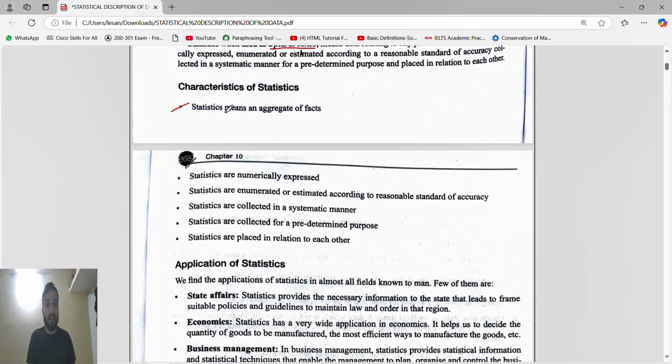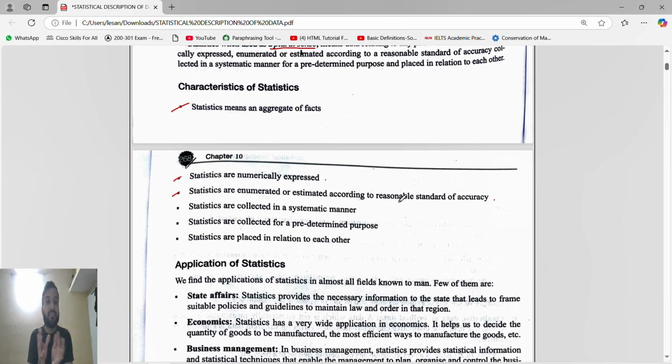That's why they said statistics means aggregate of facts. It's not exact. Then, statistics are numerically expressed. I have told you, numerically, so that's why we can draw a graph. Statistics are enumerated or estimated according to a reasonable standard of accuracy.